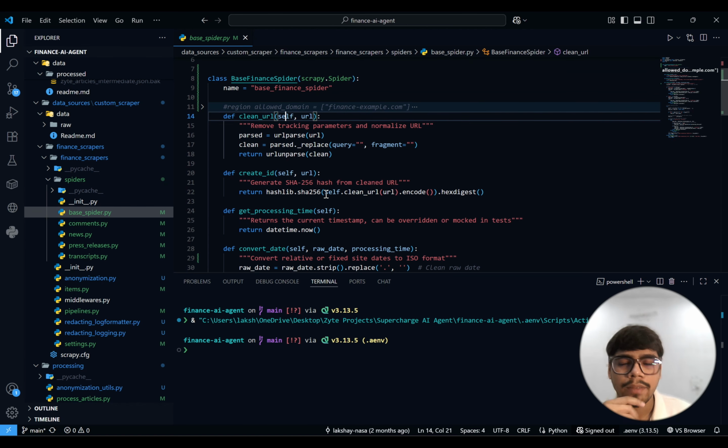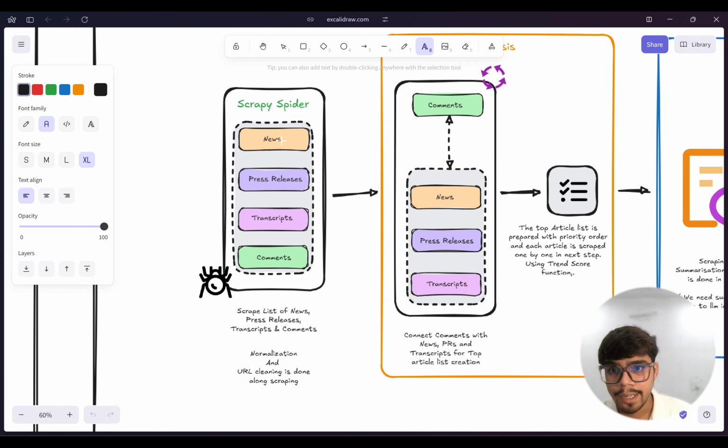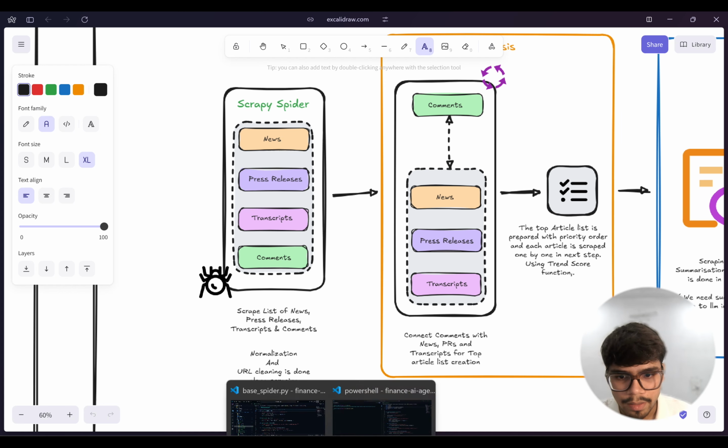We basically do the normalization and deduplication here. The URLs that we scrape, as I said, come with UTM parameters, which are of no use, so we normalize all the URLs so they are standardized. And if we are scraping URLs from different sections like transcripts, press releases, and news, sometimes a press release could be news as well, right? That would make repetitive URLs in our data sources. We don't need that, so we just remove the duplicate URL.